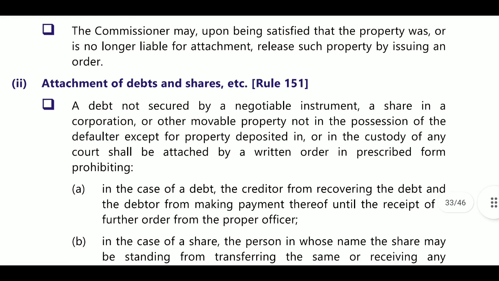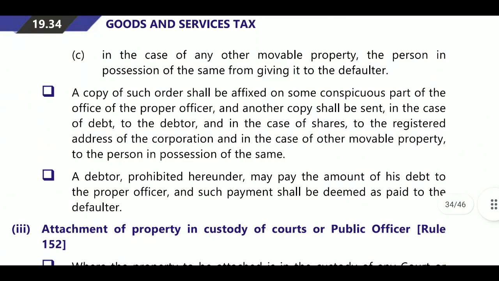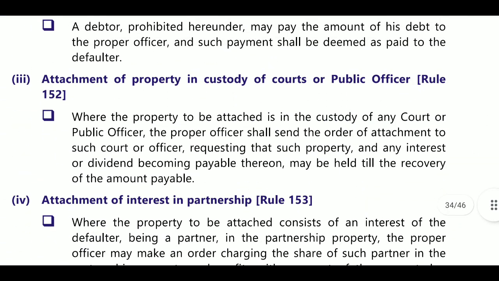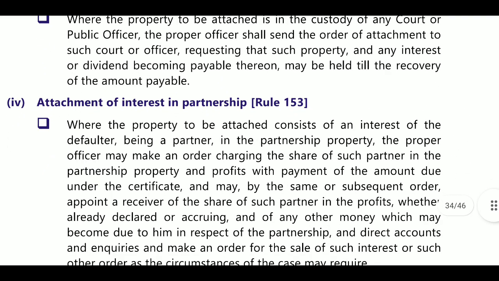Next, attachment of debts and shares. A debt not secured by a negotiable instrument, a share in a corporation, or other movable property not in the possession of the defaulter, except property deposited in or in the custody of any court, should be attached by written order of prohibition in the prescribed manner. Next, attachment of property in custody of court or public officer. Attachment of interest in partnership.